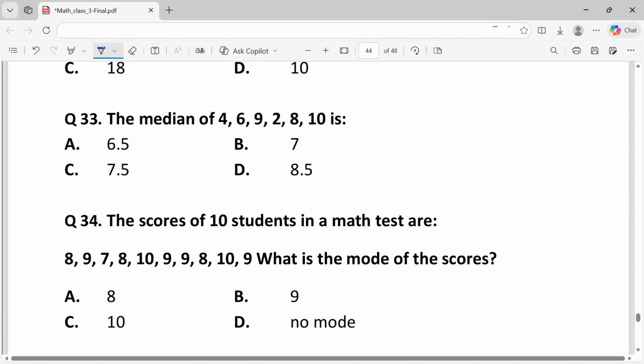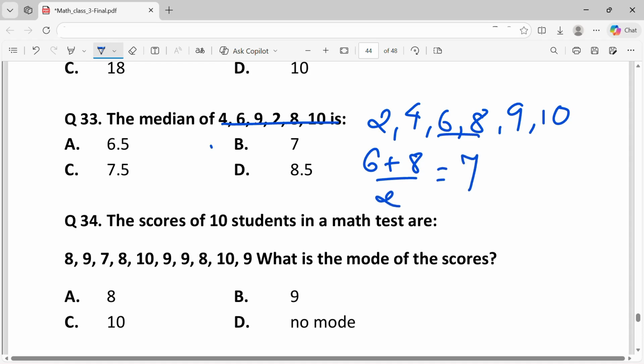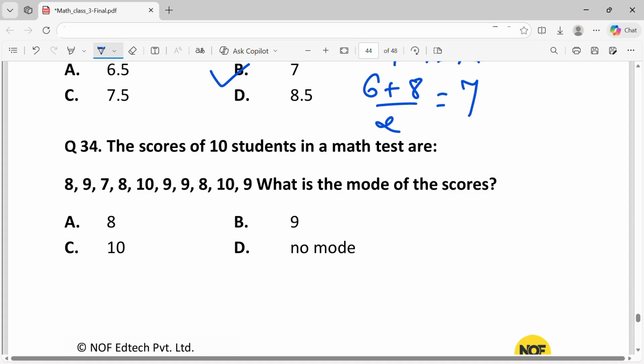Question 33. The median of 4, 6, 9, 2, 8, 10 is. Arranging the sequence in ascending order, we have 2, 4, 6, 8, 9, and 10. Since the number of observations is an even number, the median will be the average of the middle two terms, that is 6 and 8. That is 6 plus 8 by 2, which is equal to 7. That is option B.